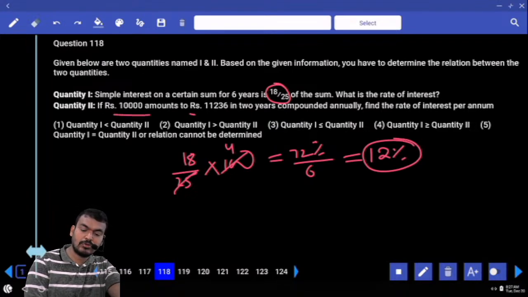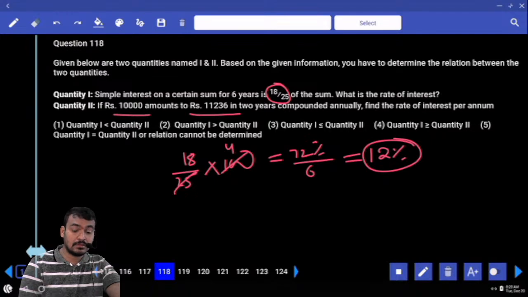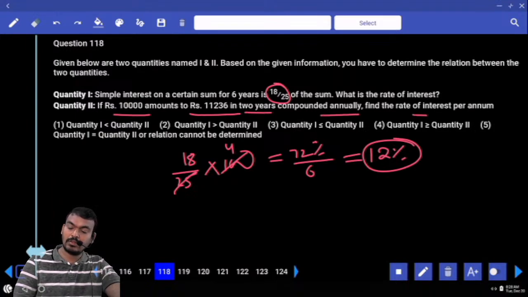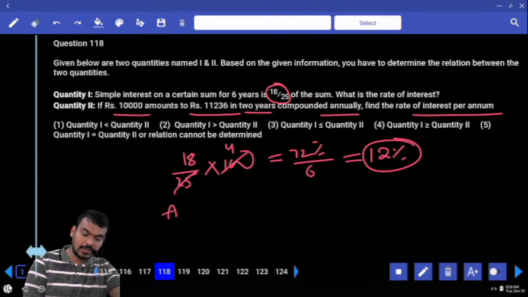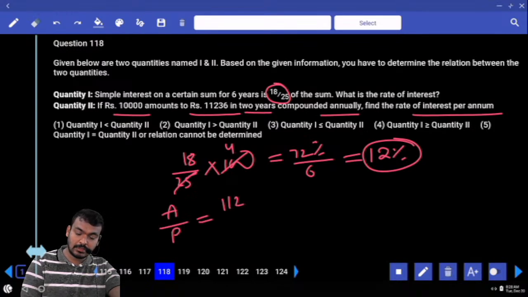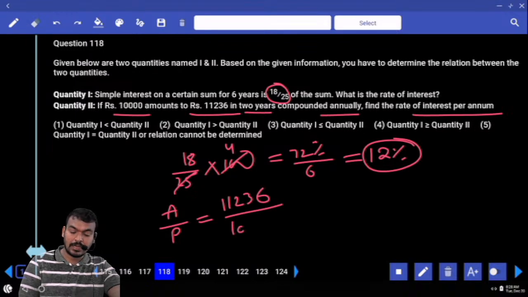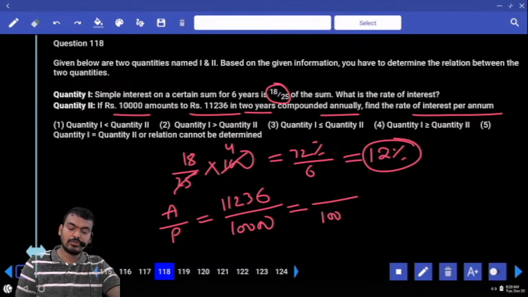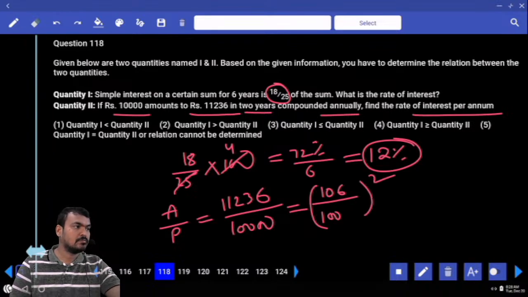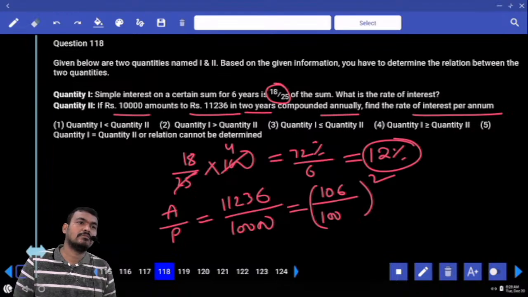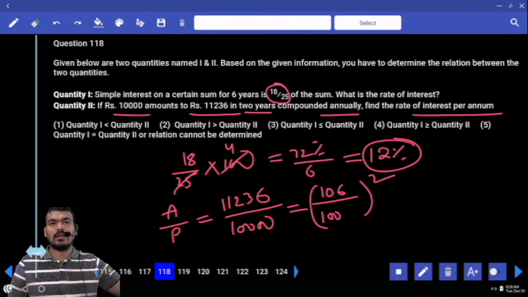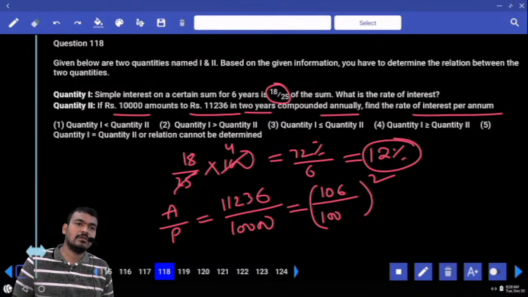Second one. 10,000 amounts to which one? 11,200. 11,236. In how many years? 2 years, compounded annually. What is the question here? Rate percent per annum. Then we write amount by principal, that is equal to 11,236 by 10,000 or not? 10,000 is which one squared? 100 squared. 11,236 which one squared? 106 squared or not? What is the 106 squared? Compared to 100, 6 more. 106 plus 6, 112. What is the 6 squared? 36. 11,236 or not? Yes sir.